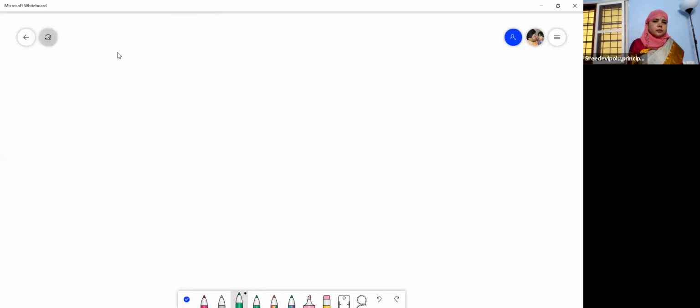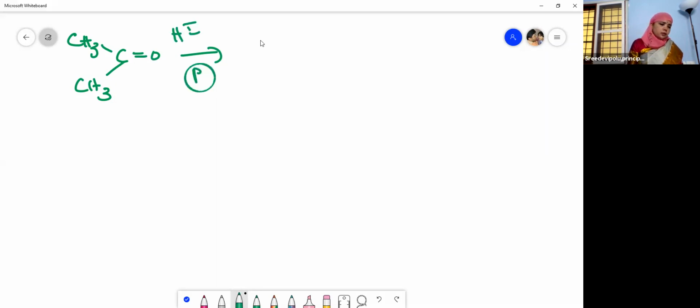Now, let us see another one. A ketone when reduced with hydrogen iodide and red phosphorus. What does it give? Again, the same product, children. So, nothing to worry. Again, you will get propane, CH3, CH2, CH3.